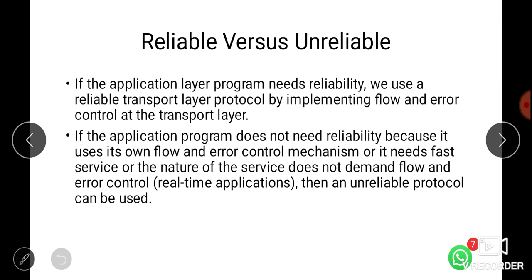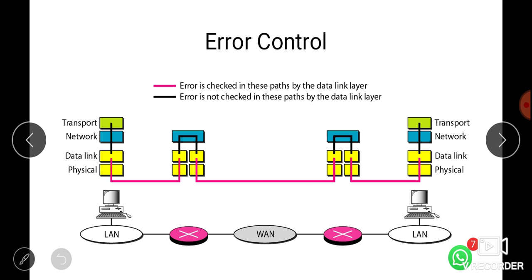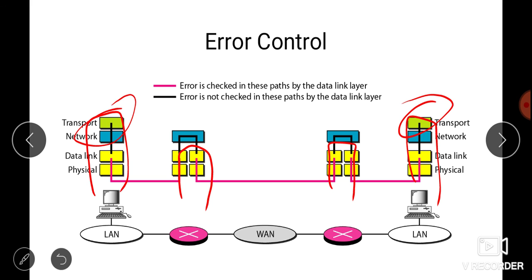So this is the error control. Here we have the data link layer and then the network layer. From this particular host to this particular host, the transport layer is providing the error checking.